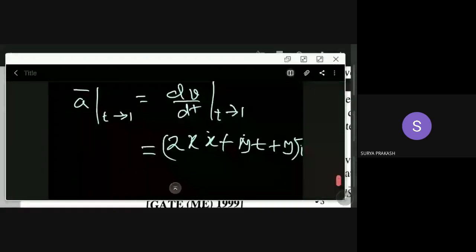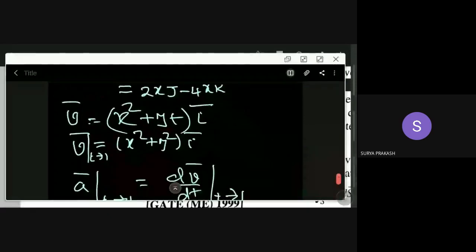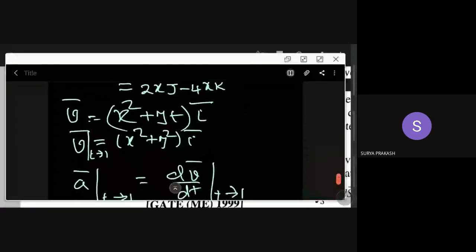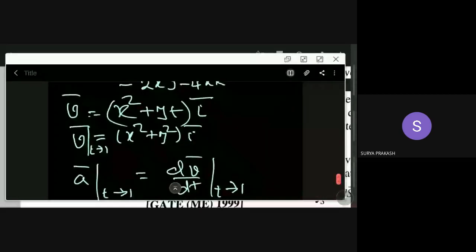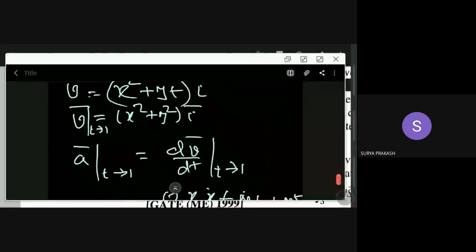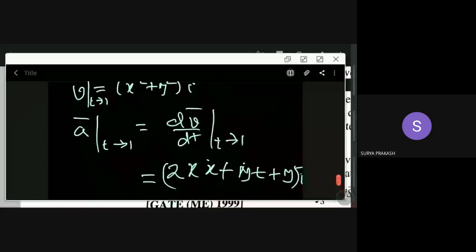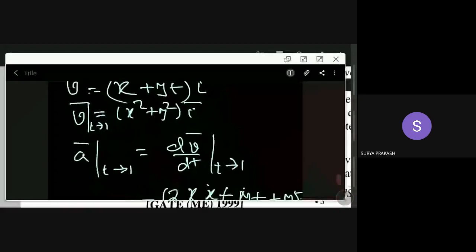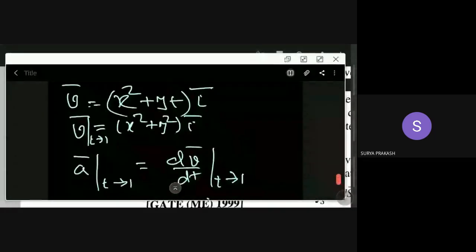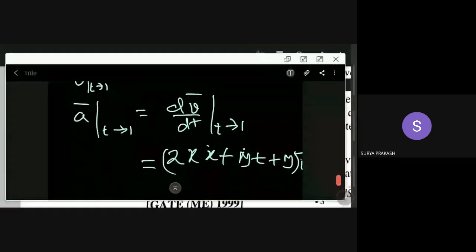Because our V bar is x square plus yt into I bar. If you differentiate, x and y are functions of t, that is the meaning here. So we have 2x into x dot plus y dot into t, because you have to differentiate yt with respect to t. So y into derivative of t, that is 1, y into 1 plus t into derivative of y, that is y dot I bar.